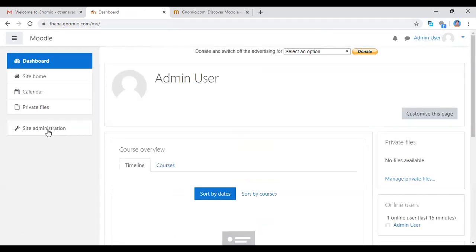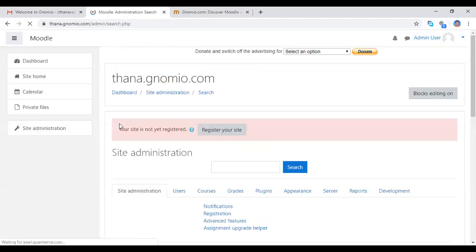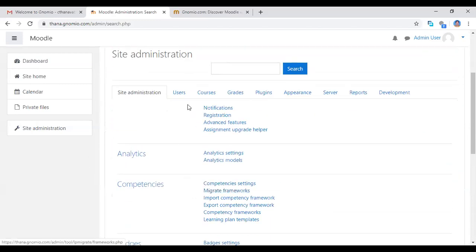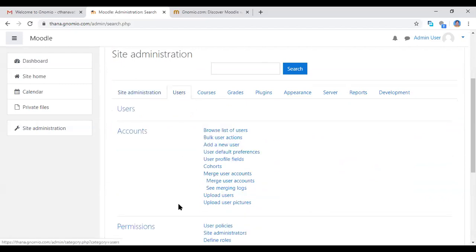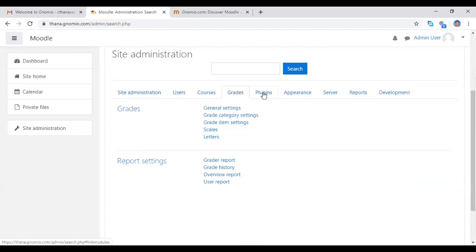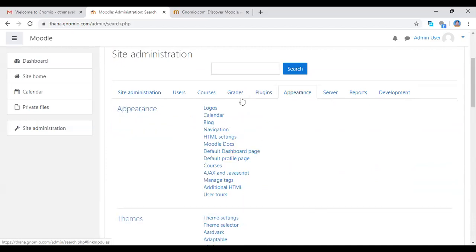When you enter your site, you are the site administrator. You are the site administrator. So after entering your Moodle page, click here, site administration. The first step is global. You are creating your Moodle site. Now you are entering into that page. Here are user, a lot of platforms there: site administration, user, courses, grades, plugins, appearance, a lot of platforms are there.